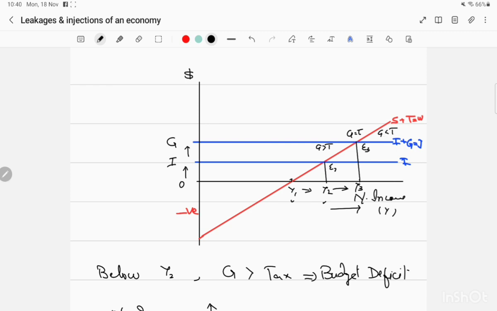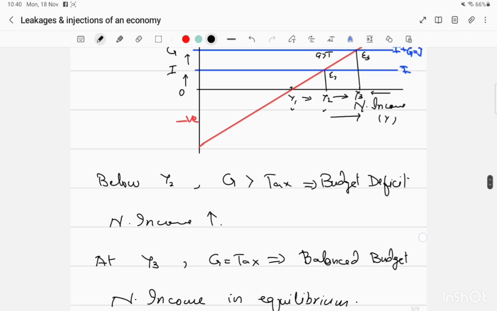So there is a budget surplus which is causing the national income to decrease towards Y3. Alright. So keep it in mind, when both injections like investment and government spending, their addition is equal to saving plus taxes, which are the withdrawals, then the economy will be in equilibrium.